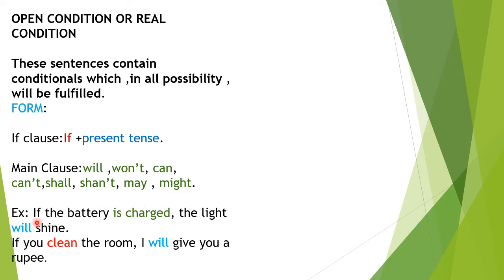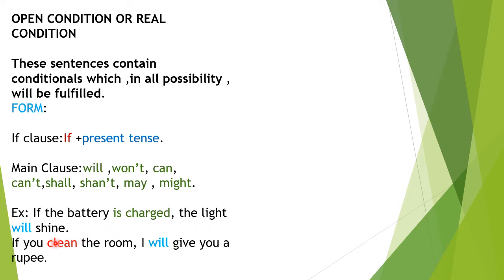Look at these examples. First one, if, that is, begins the if clause, plus present tense. The subject is here, the battery, present tense, is charged. So this verb is in present tense, which is the verb is charged. What about the main clause? This is the main clause.